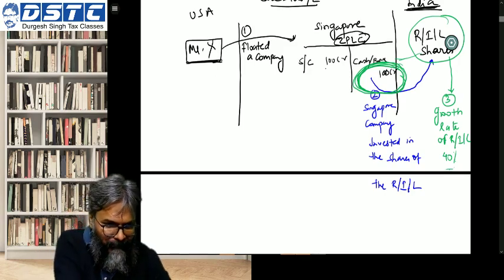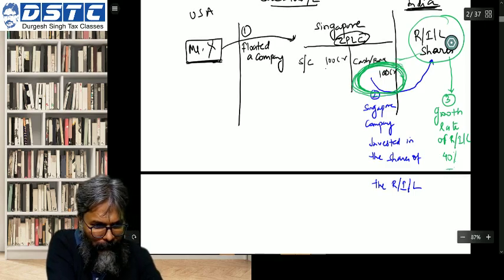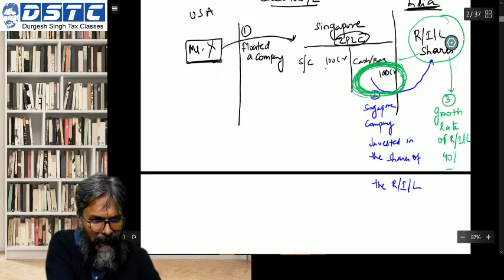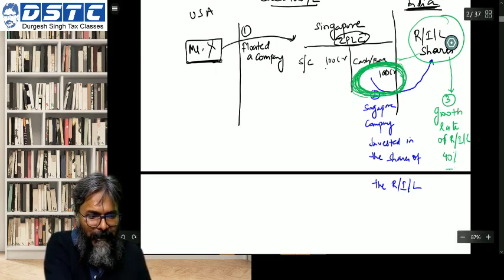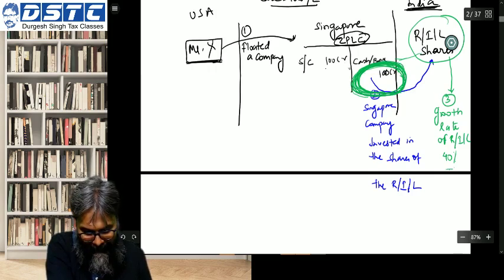If the fair market value of this particular company's shares goes up, apart from goodwill, students, if the FMV of my investment is going up, what will be the impact?